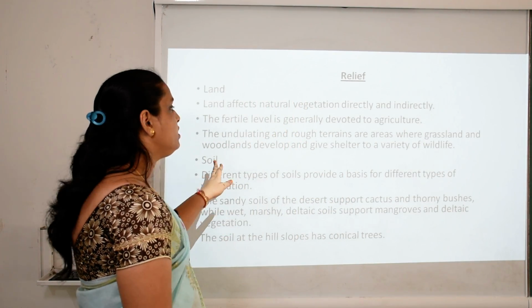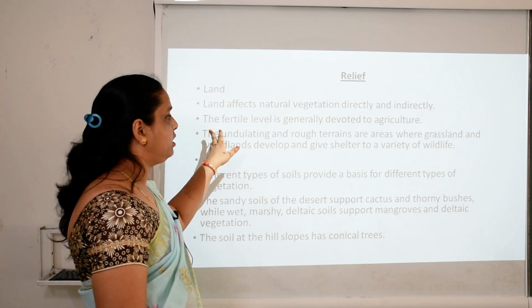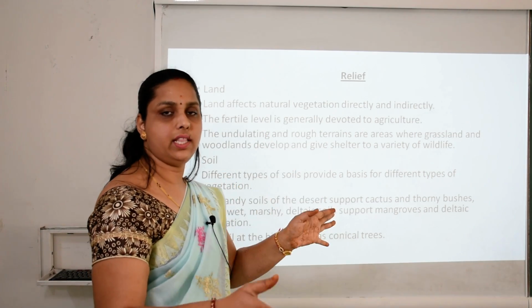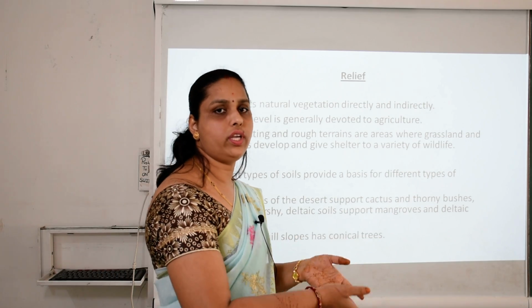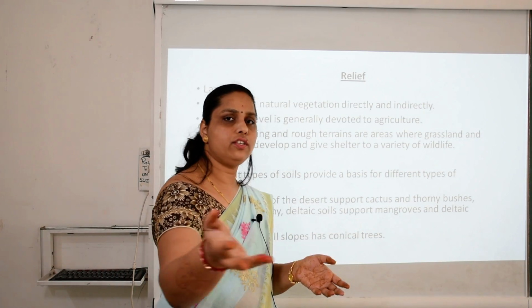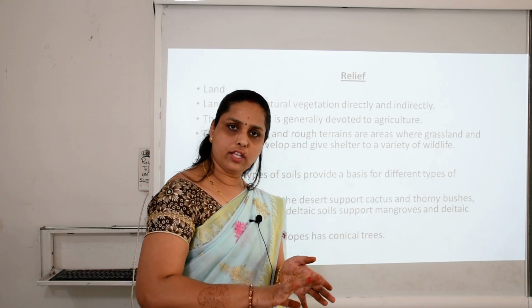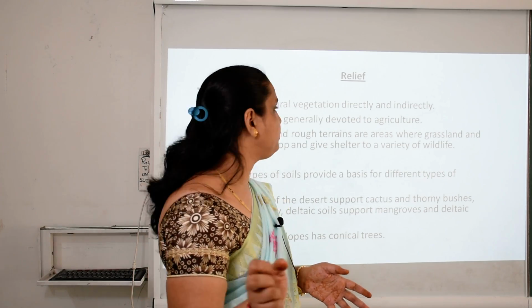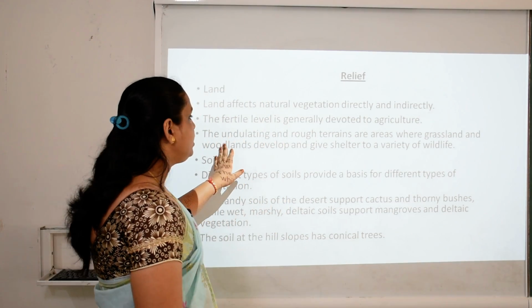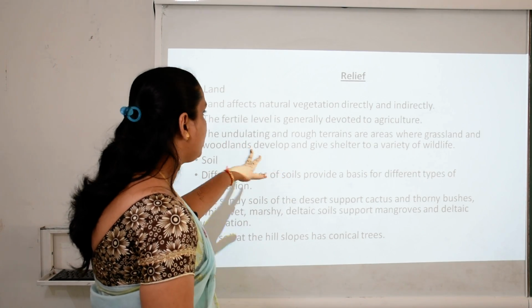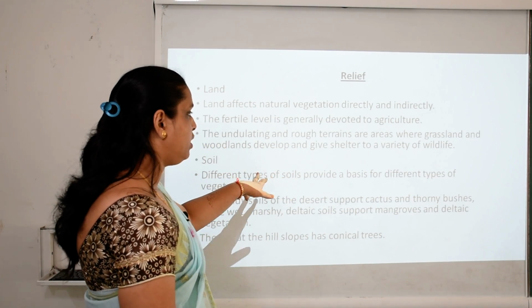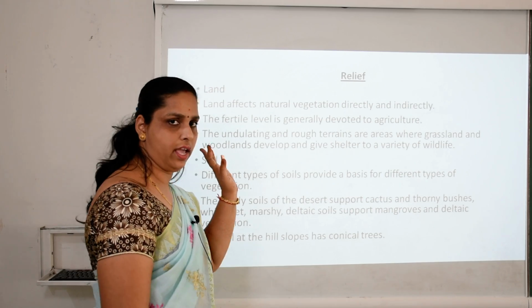The fertile level land is generally devoted to agriculture. So the fertile part of this land is where people are growing their crops. Agriculture is there in that area. The rest of the area is wasteland. The undulating and rough terrains are the areas where grassland and woodlands develop and give shelter to a variety of wildlife. Okay?